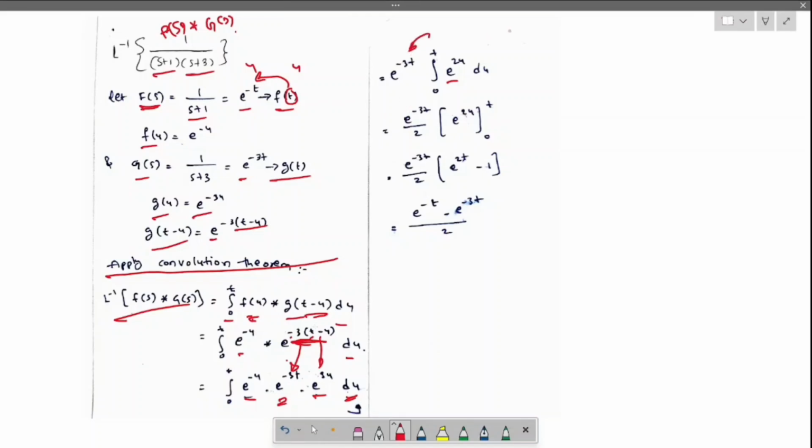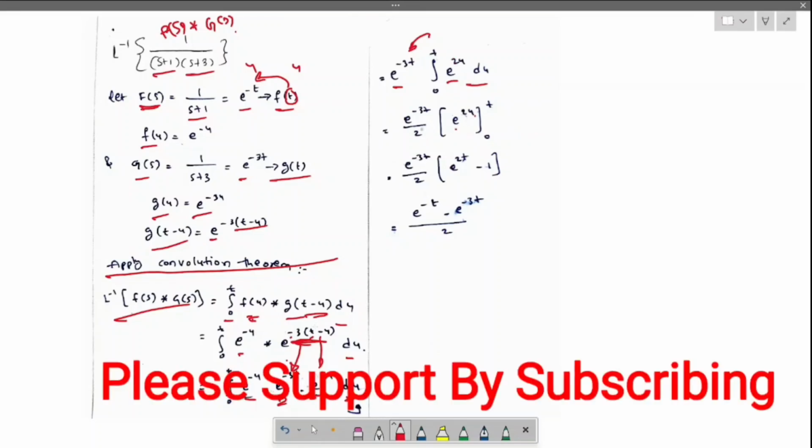Put it as a prefix before the integration, like e power minus 3t. Do this and you will get e power 2u by 2, from 0 to t. When you do so, you will get the result. Simplify this, using the convolution theorem.